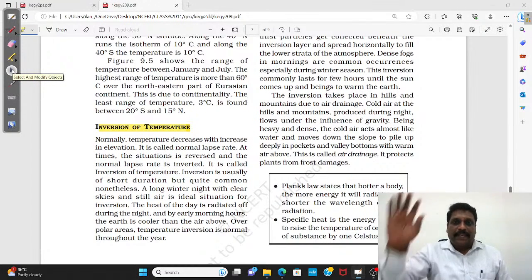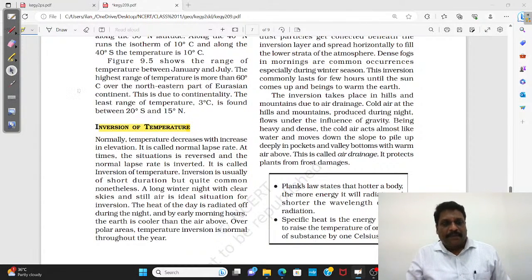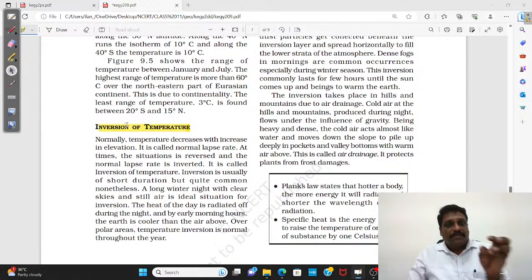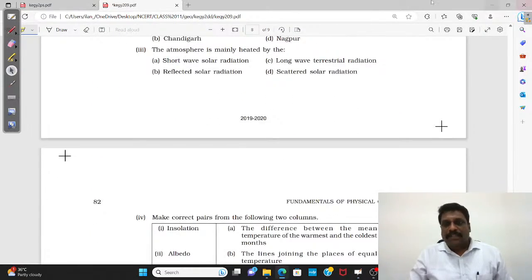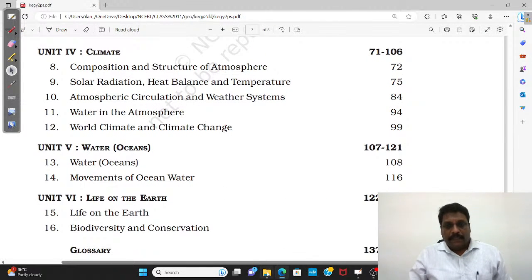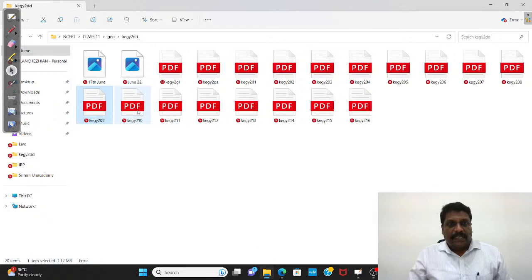In the polar region, throughout the year I'll be experiencing it. Long winter nights, cloudless nights, I'll be experiencing it. Air drainage along the mountainous regions, I'll be experiencing it. So kindly also go through this temperature inversion. That's what this particular chapter talks about. Then going to chapter 10, atmospheric circulation